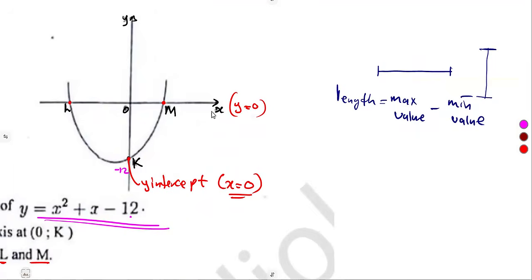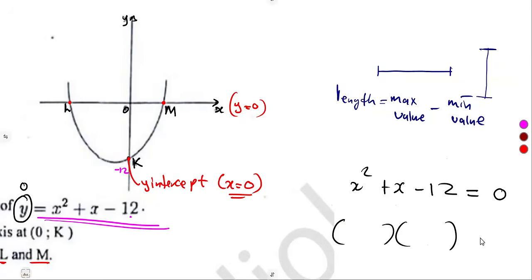Remember, I said in the x-axis, y is equal to 0. So taking this, x squared plus x minus 12, which is exactly equal to y. But this time, we are going to equate that y to 0 in the x-axis, so we can solve for x. Is this a quadratic equation?